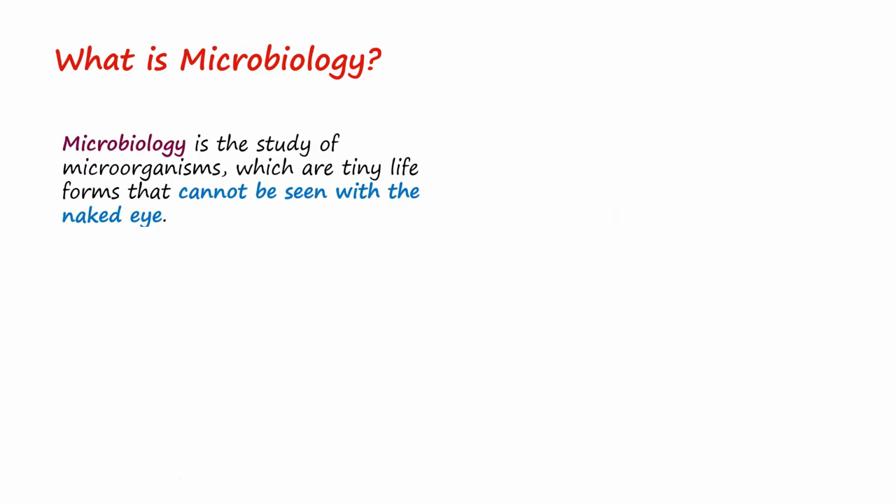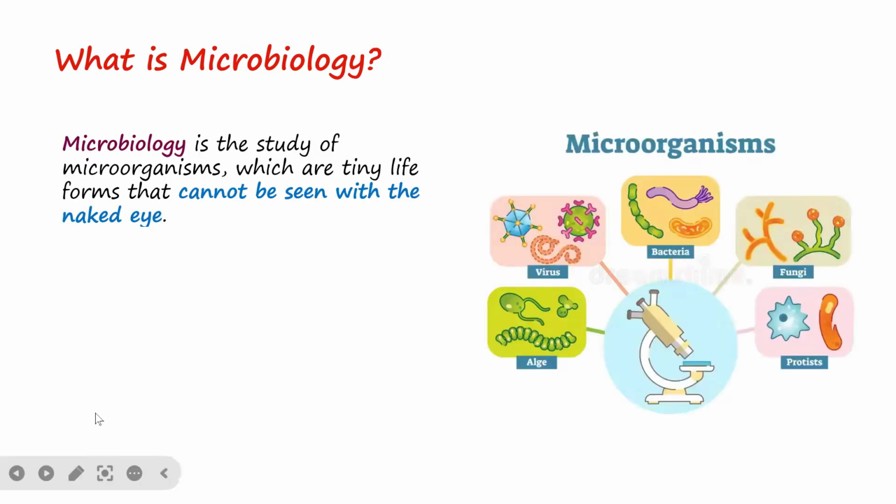We have viruses, bacteria, fungi, protozoa, and algae. So these are the groups of microorganisms. They are tiny. We cannot see them with the naked eyes except when we use a microscope.